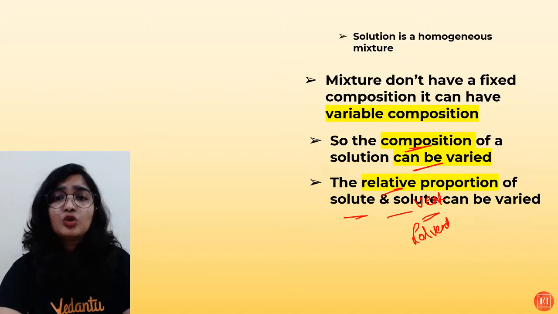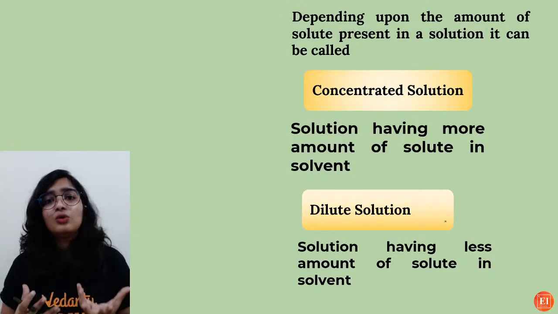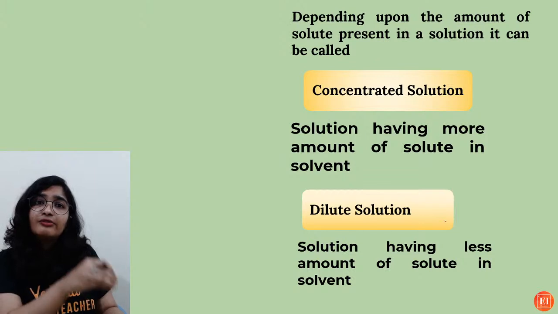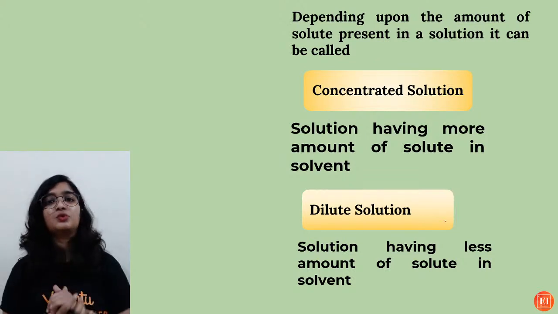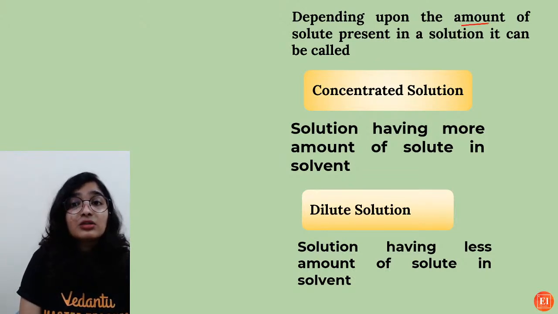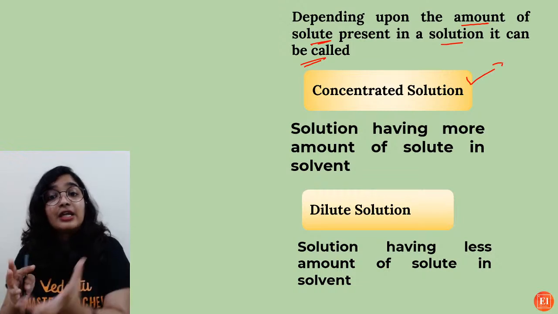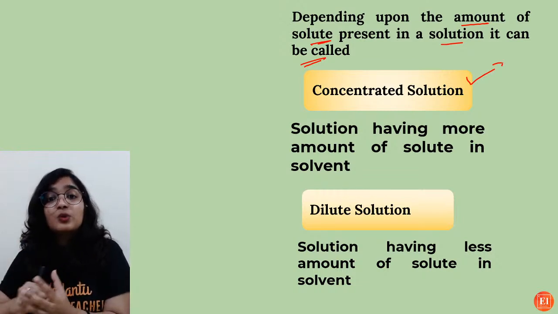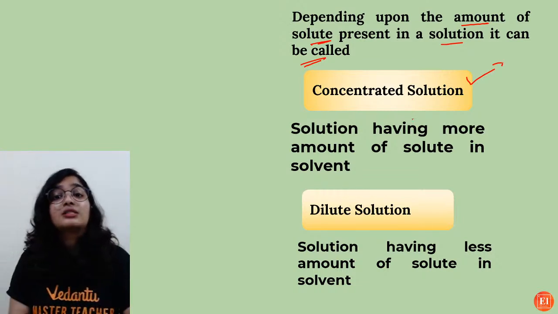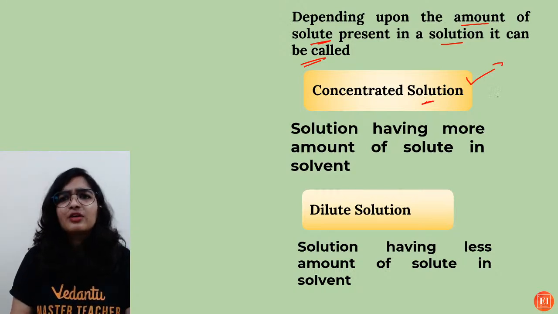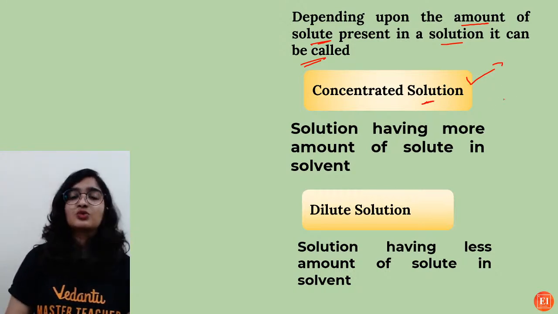Then how to know what is the amount of solute present in the given solutions? Depending upon the amount of solute present in a solution, it can be called a concentrated solution. That is, if the amount of solute is more, it is concentrated. We say concentrated H2SO4, dilute H2SO4.